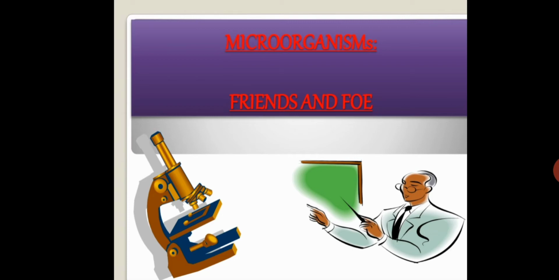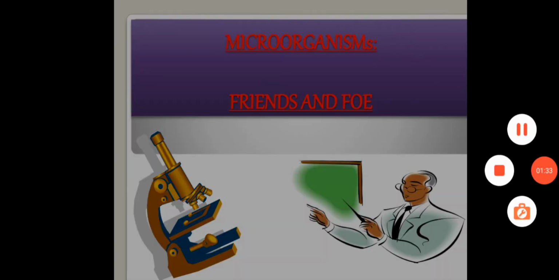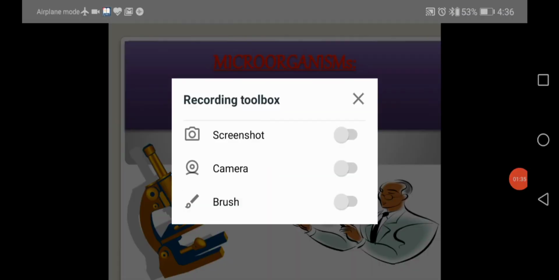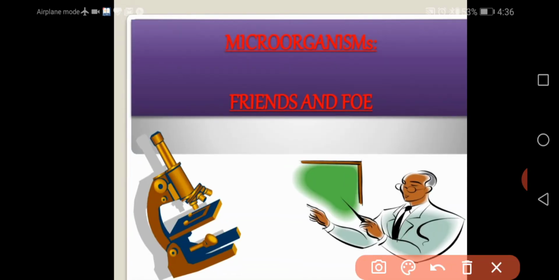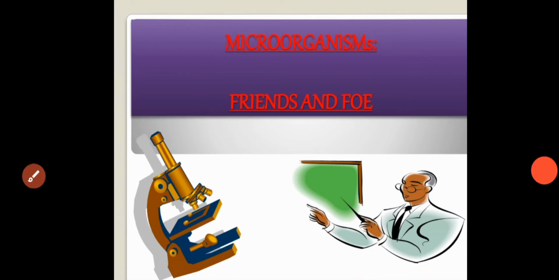So how do we see microorganisms? A very important instrument is there, that is what we call a microscope. Through this microscope, we can see the microorganisms. Those organisms are commonly called microorganisms.